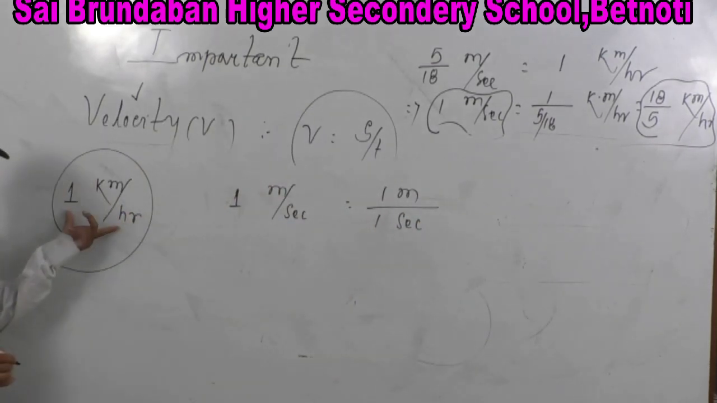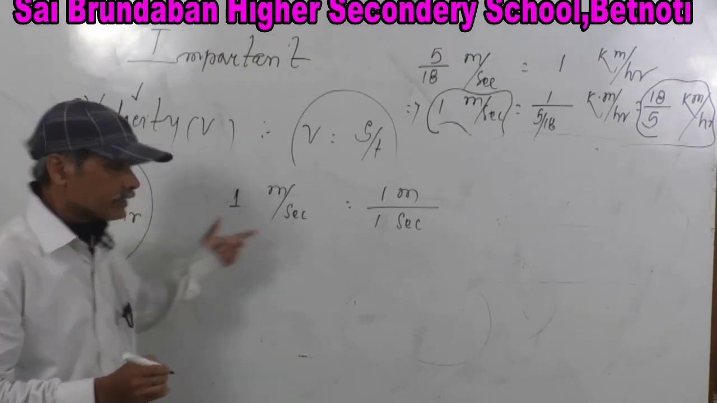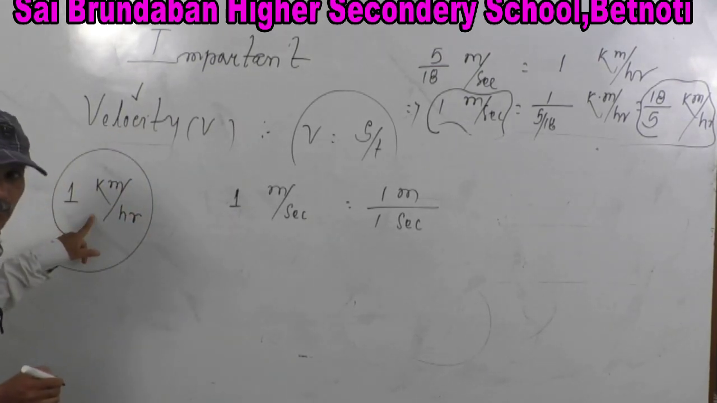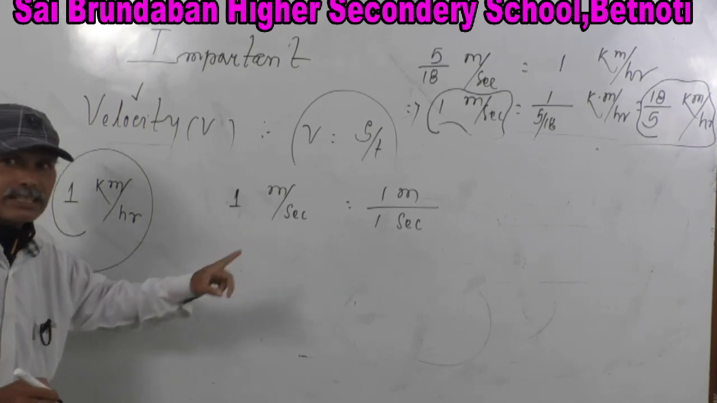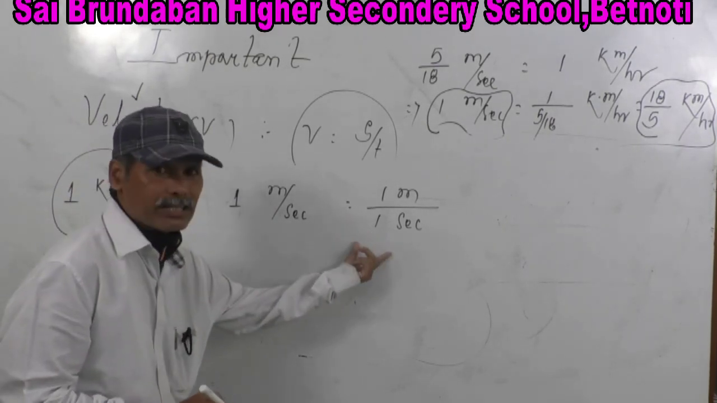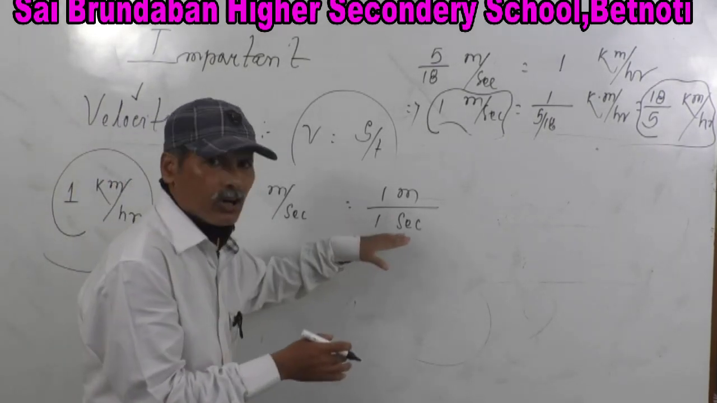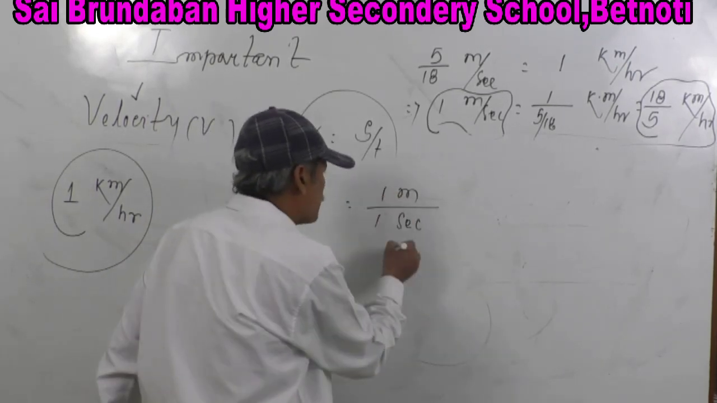Remember, that was 1 kilometer per hour. But now, this is 1 meter per second. That was not in the system. Now it is in the system, so it is easy, because it is 1 meter per second. So you can write it is 1 meter by 1 second. Very simple. Always put 1 in the denominator. That problem is over. So now it is 1 meter per second.